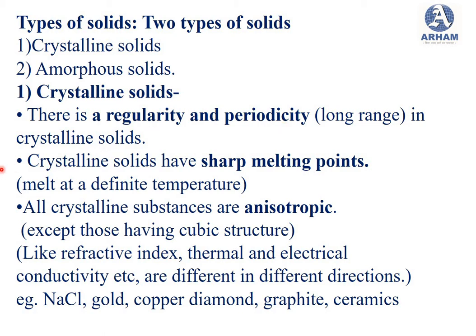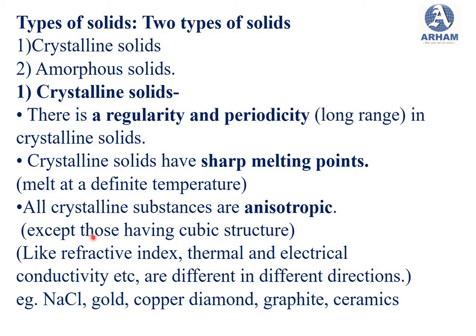Then the second characteristic of crystalline solid is that it has a sharp melting point. Okay, this is an important property of crystalline solid. Crystalline solids have a sharp melting point. So that means this crystalline solid melts at a definite temperature.